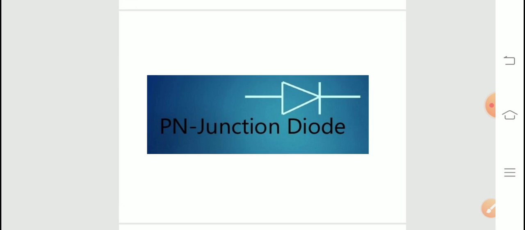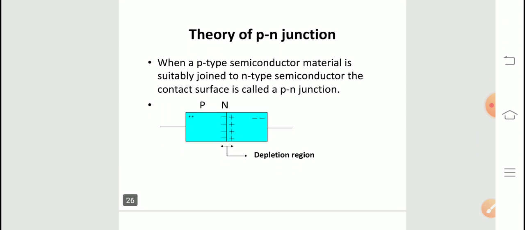So now p-n junction diode. As we discussed already, these semiconductor devices are very small in size with less weight and more reliable and inexpensive. So that's why these semiconductors replaced almost all vacuum tube devices. So now we are going to study how p-n junction diodes are formed, what are its characteristics, and what are the applications of the p-n junction diode, that we will see now.